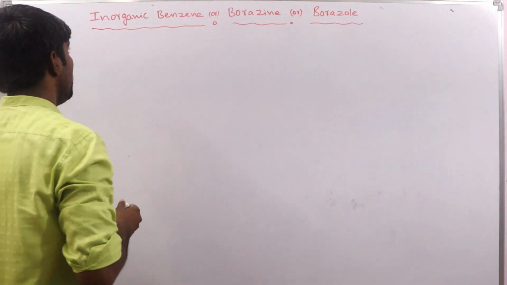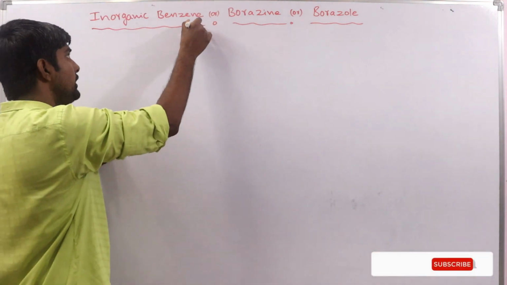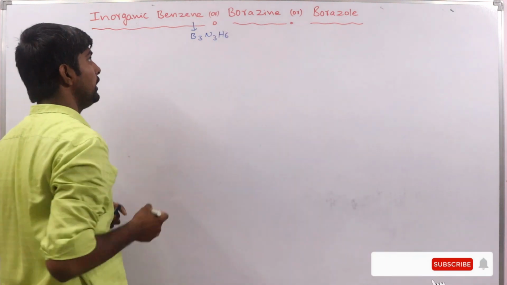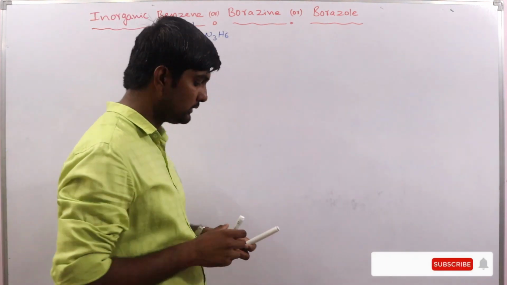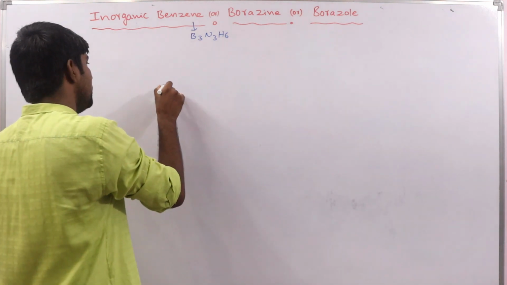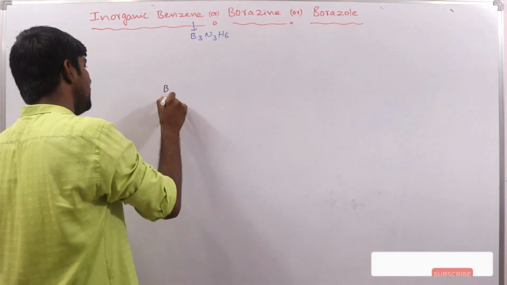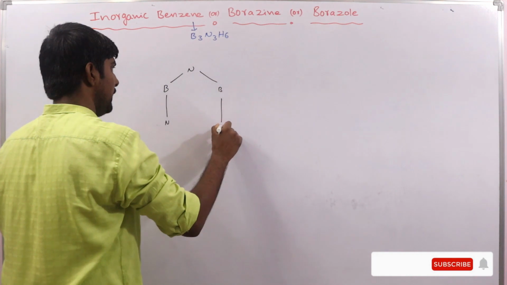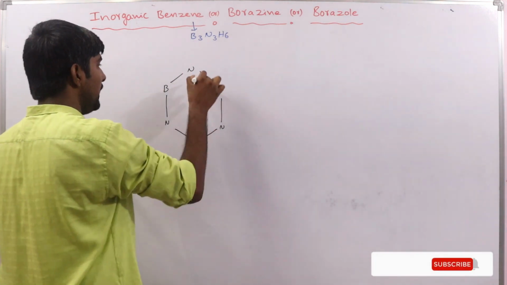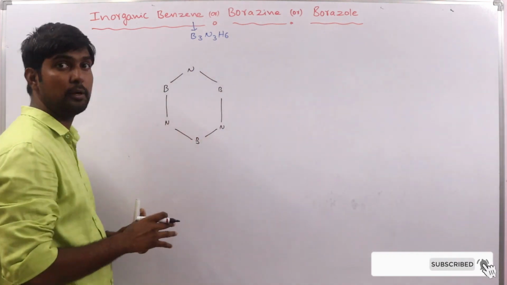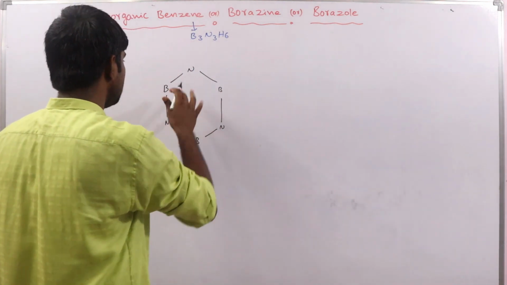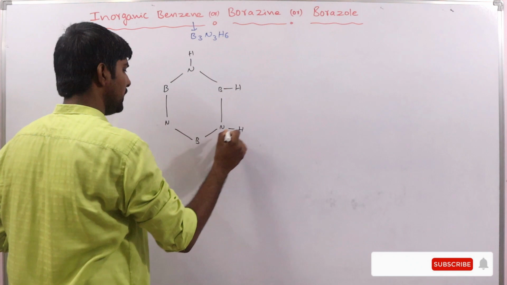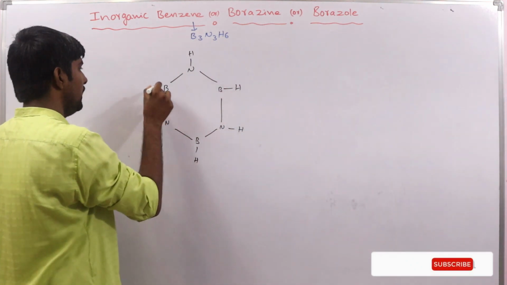Let us see what inorganic benzene is. The molecular formula of inorganic benzene is B3N3H6. Let us see the structure here. Boron and nitrogen are present in alternate positions. Three boron atoms and three nitrogen atoms are present in alternate positions, and it is a cyclic structure, and each nitrogen and boron is attached to a hydrogen atom. One hydrogen is bonded to each.